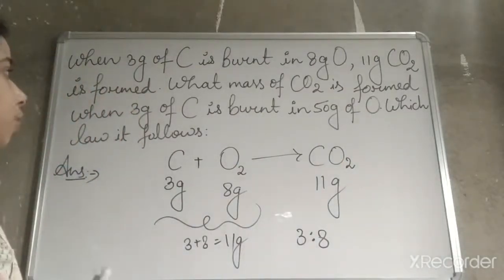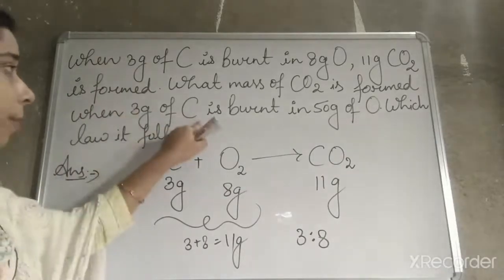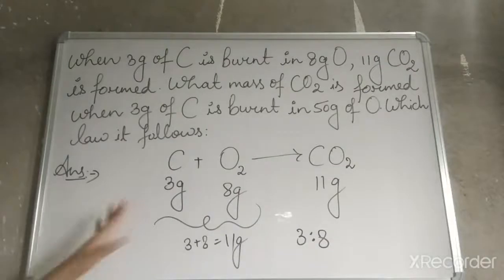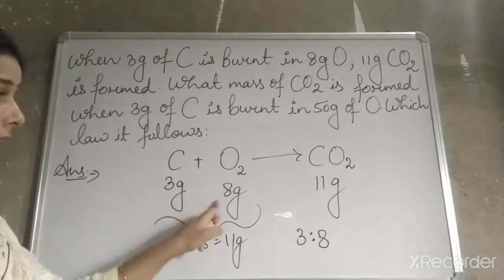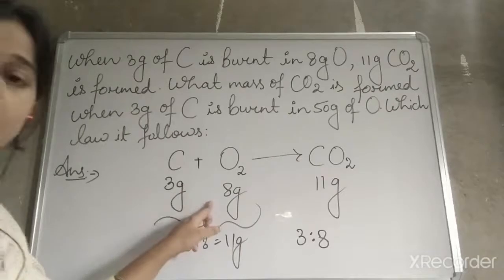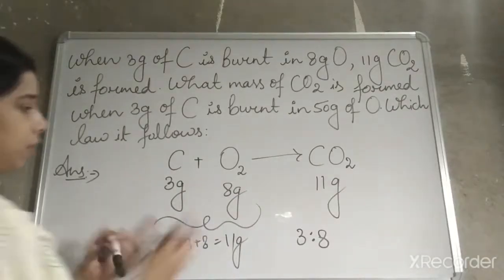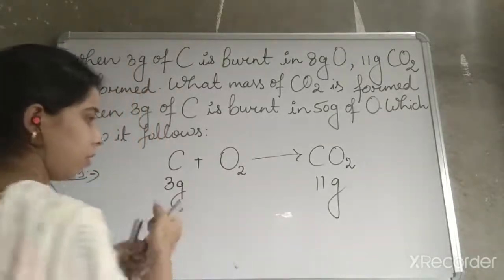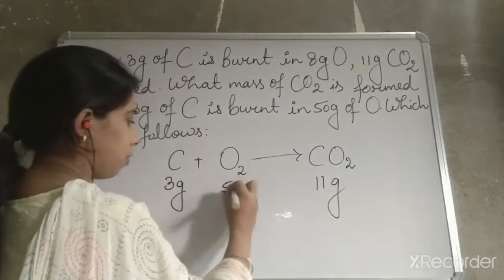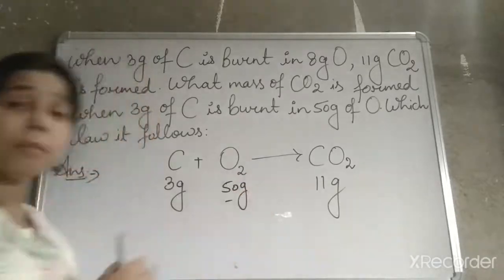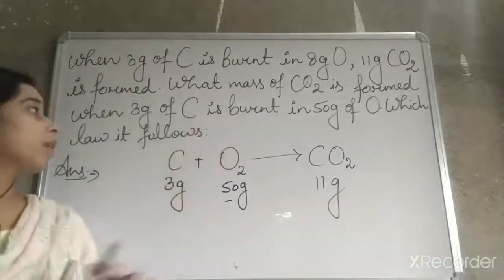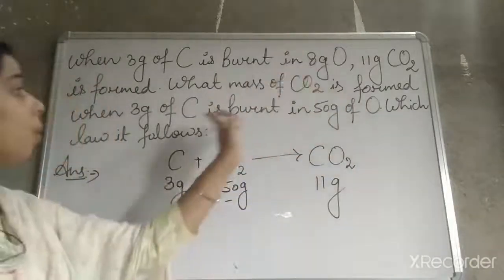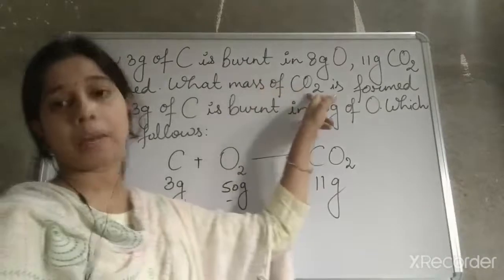So you can see here, student, 3 gram of carbon is burnt with 50 gram of oxygen. So suppose 3 gram of carbon is there, and here we will take 50 gram of oxygen. So we know that to form the carbon dioxide, because the question is that when 3 gram of carbon is burnt with 50 gram of oxygen, what mass of carbon dioxide is formed?